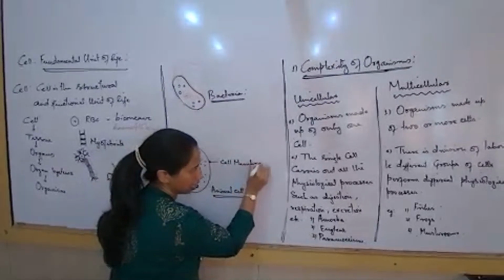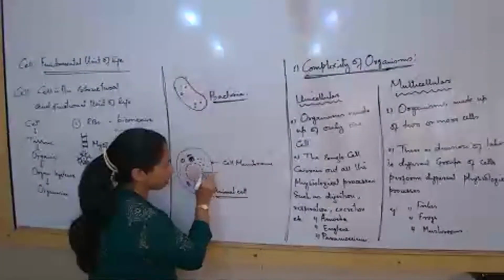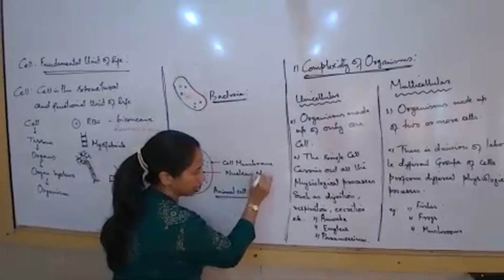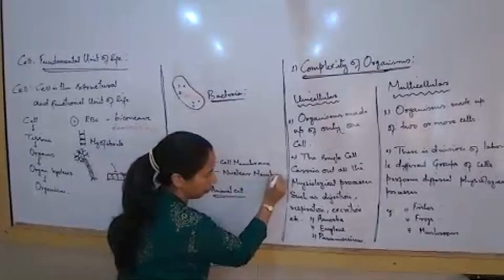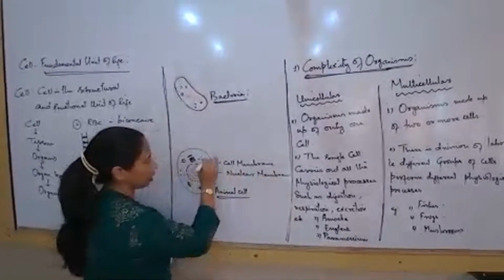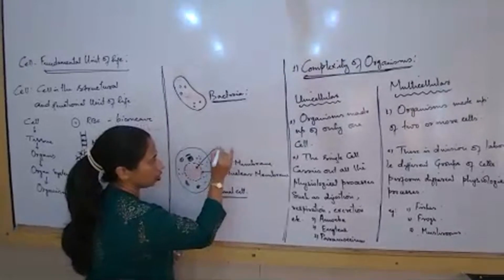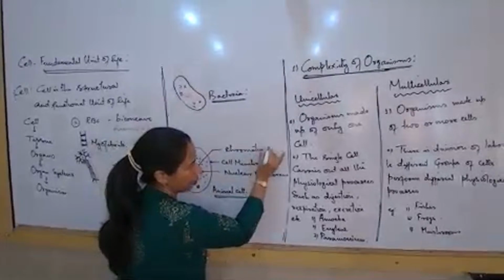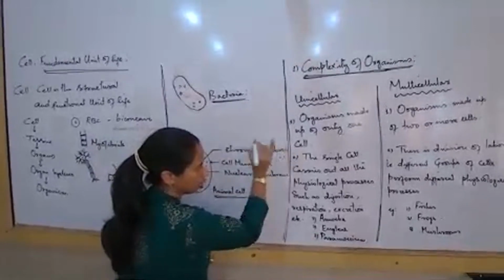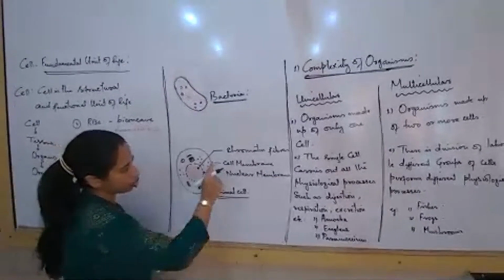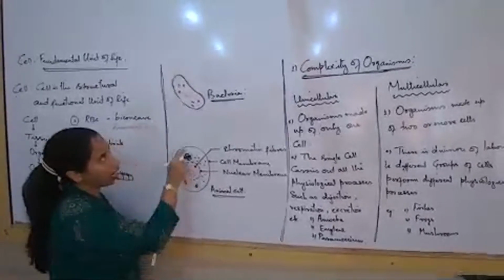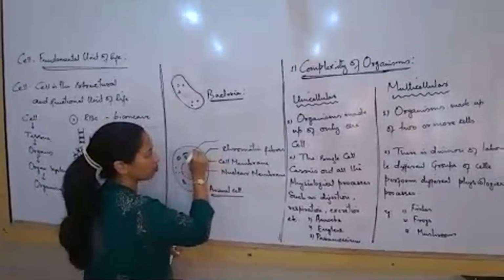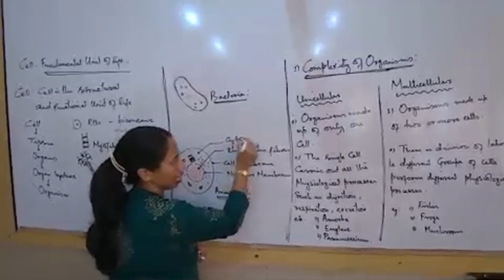This part is known as the nuclear membrane. And these thread-like structures are known as chromatin threads or chromatin fibers. These chromatin fibers are spread out in the cytoplasm. What is cytoplasm? Just the matrix that the cell has.